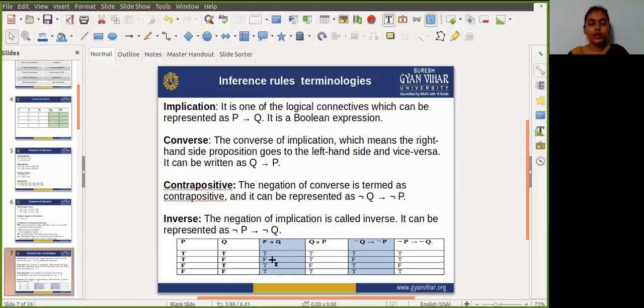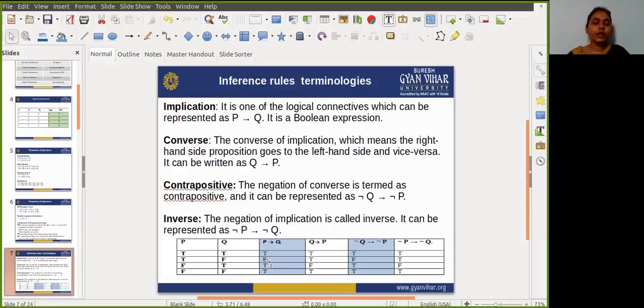We already understand the implication rule gives the result false only if the if condition is true and the then condition is false. So only in the second row it gives a value false, because the value of P is true but the value of Q is false. Other than that, it will be true.